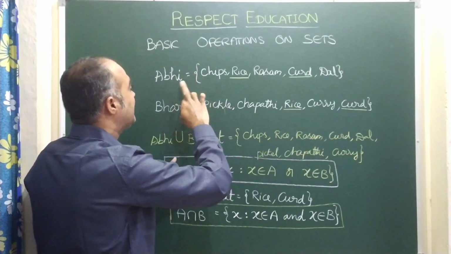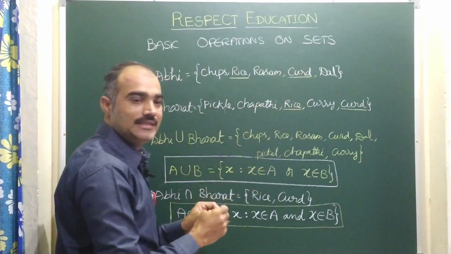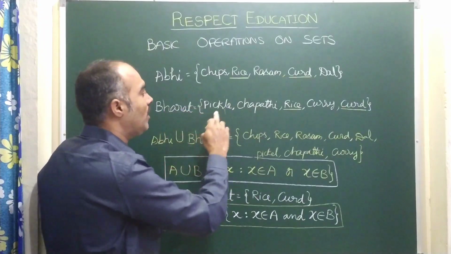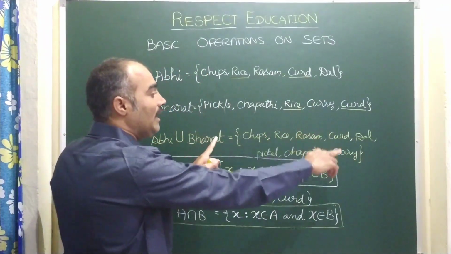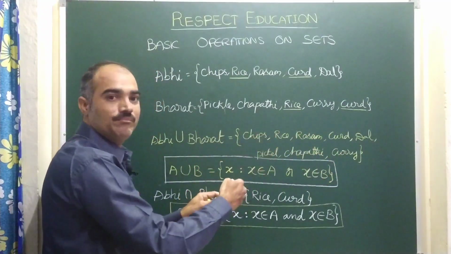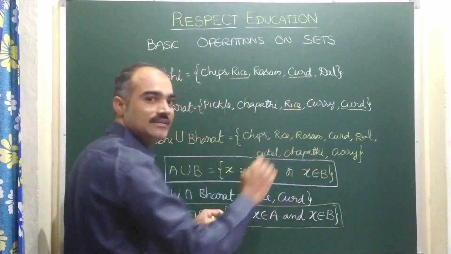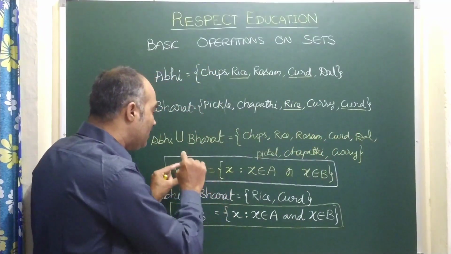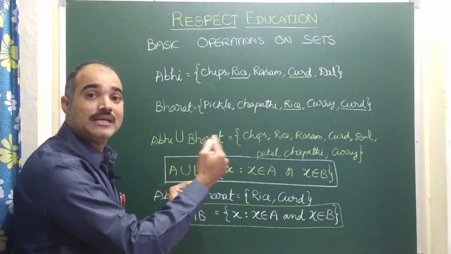The number of things brought by Abhi: 1, 2, 3, 4, 5. In the same way, the number of things brought by Bharat is also 1, 2, 3, 4, 5. But when they show unity, the number of items enjoyed by them is 1, 2, 3, 4, 5, 6, 7, 8.